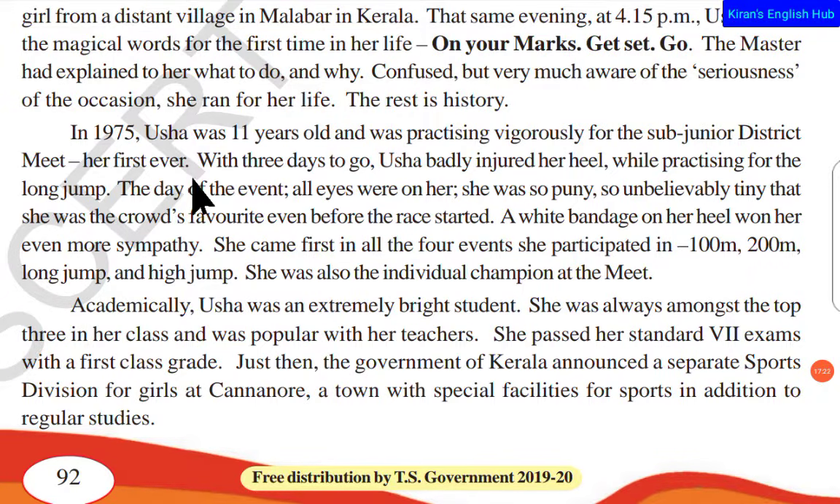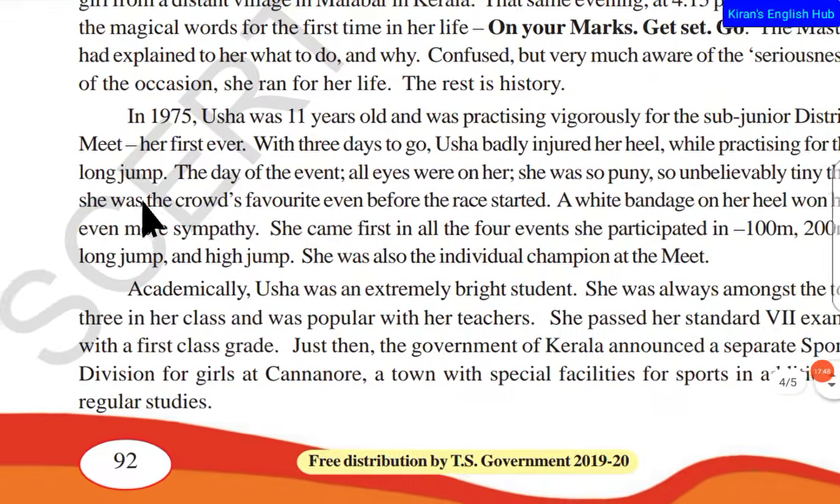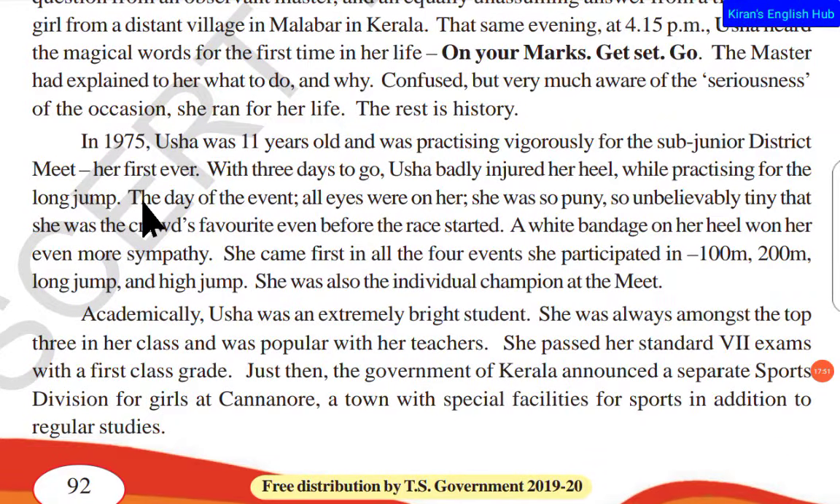So with 3 days to go, Usha badly injured her heel while practicing for the long jump. Here we should understand that Usha was not only an athlete in running races, but she also had very good talent in other things like the long jump and high jump. There were 3 days left for this race, and before that she injured her heel, which is very important for running. She was injured while practicing for the long jump.